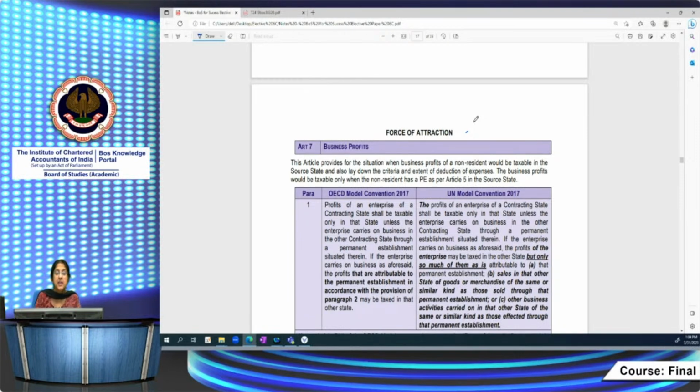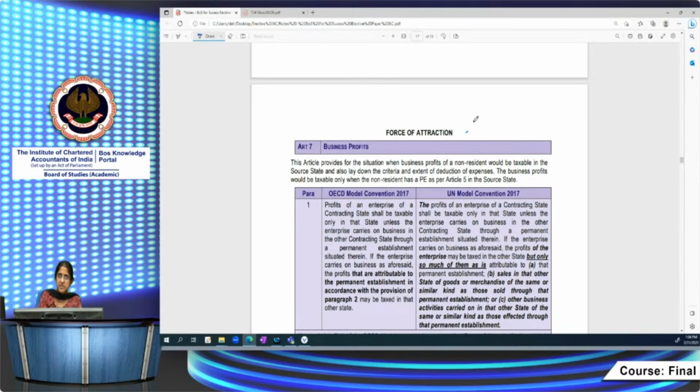In case India has a DTA with a particular country, say country A, then business profits will become taxable in India only if country A does business in India through a permanent establishment situated therein. As per the Income Tax Act, it is brought to tax by virtue of business connection in India. Under section 9(1)(i), income from a business connection is deemed to accrue or arise in India. There, the concept of business connection is discussed, carrying on business activities through a person in India. That is as per the Income Tax Act.